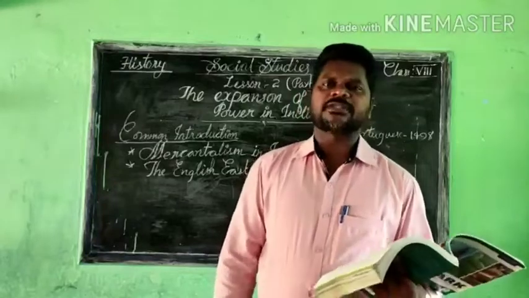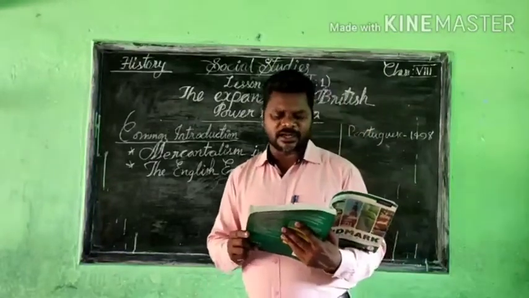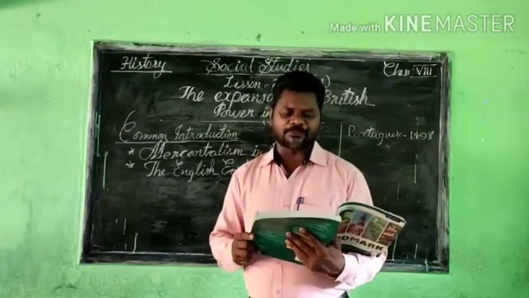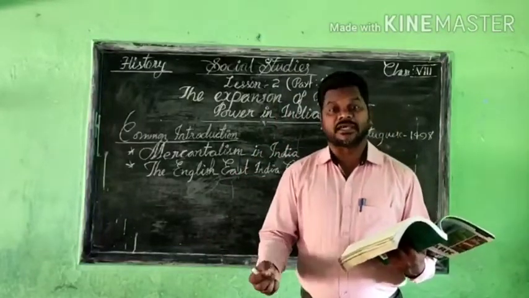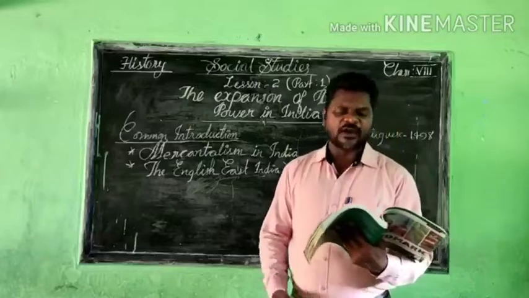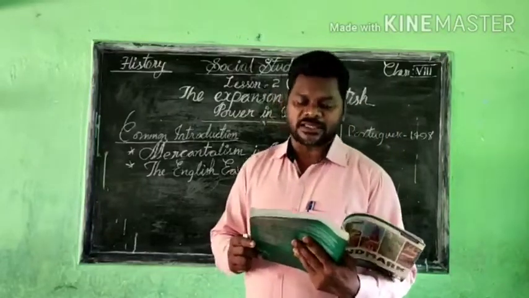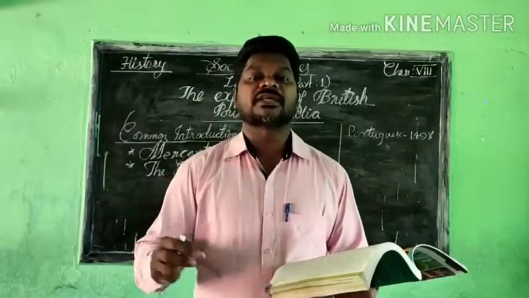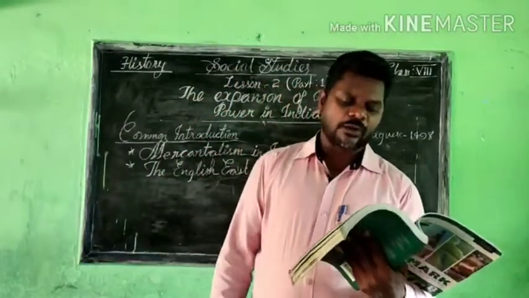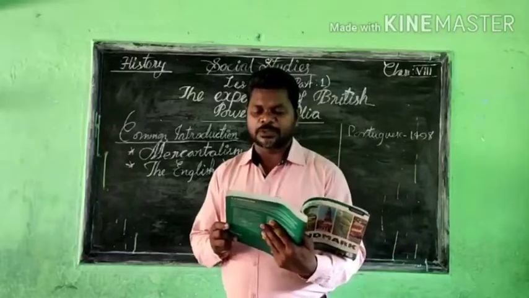Here it is mentioned how these countries established trading relations with India, and how these people started trade with India. About that we have to learn, and also what the main trading items were, which were the main trading items. And also, how did the British manage to establish a monopoly?